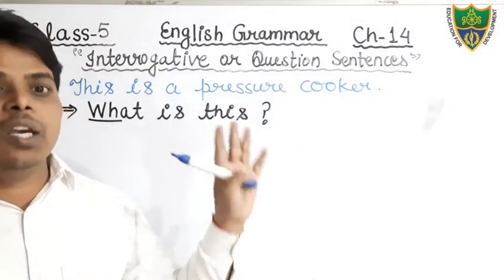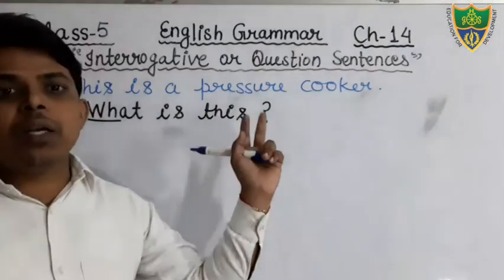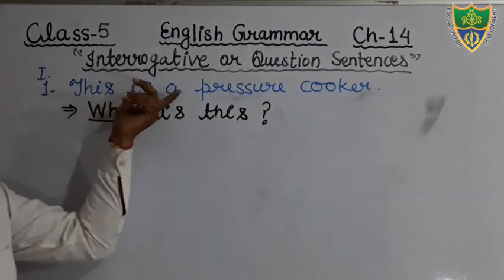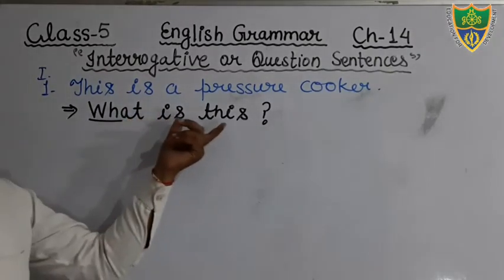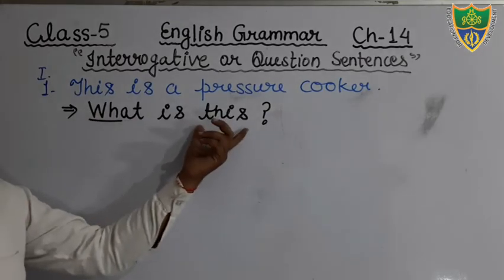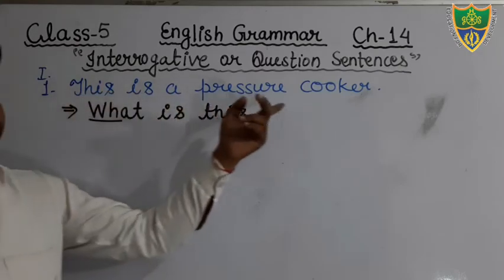It is necessary. For making an interrogative sentence, you have to use a question mark at the end of the sentence. Just say, students, this is your affirmative sentence and you have to change it into a WH type question. So I have made it. Just see, what is this? Okay, this is your question and the answer is written, this is a pressure cooker.